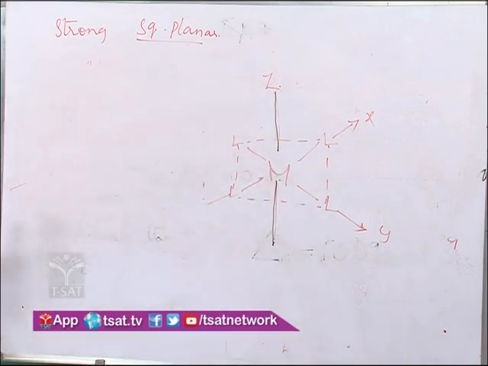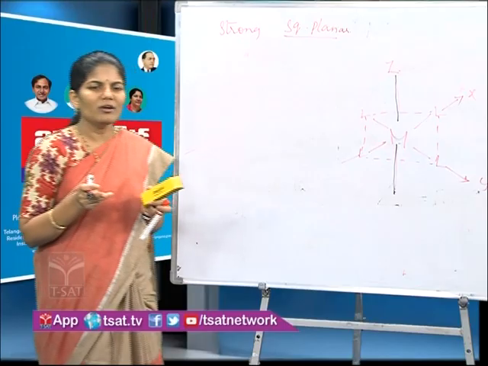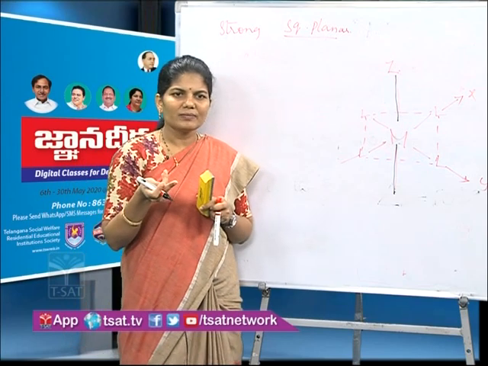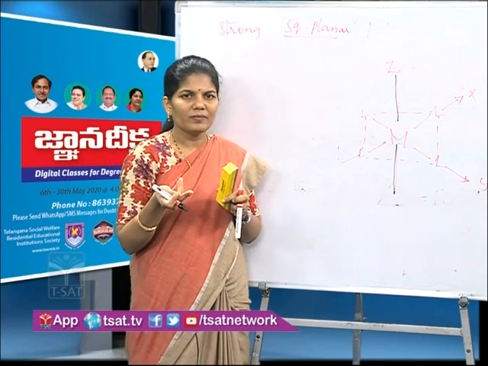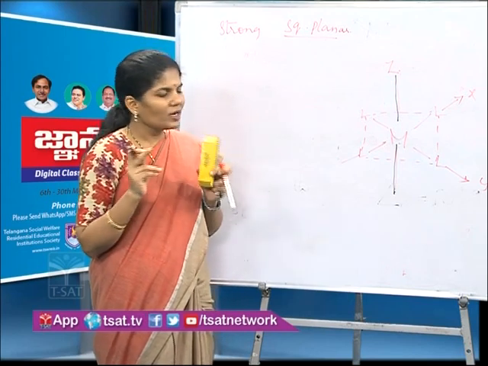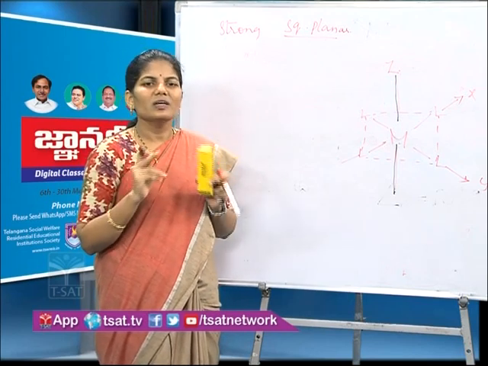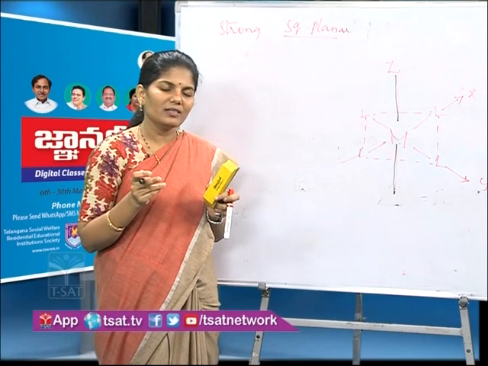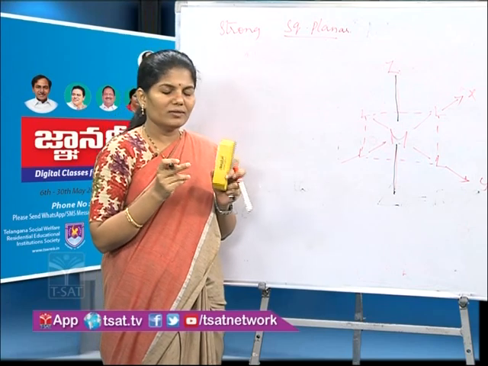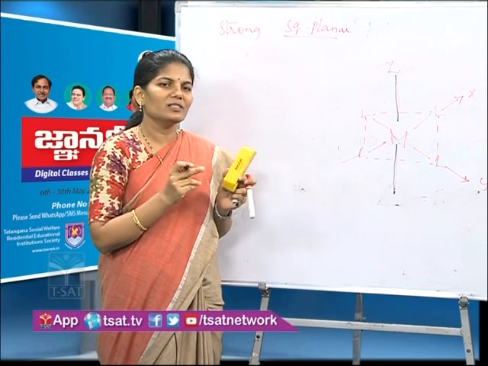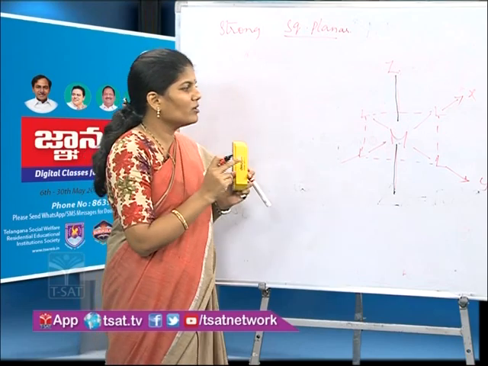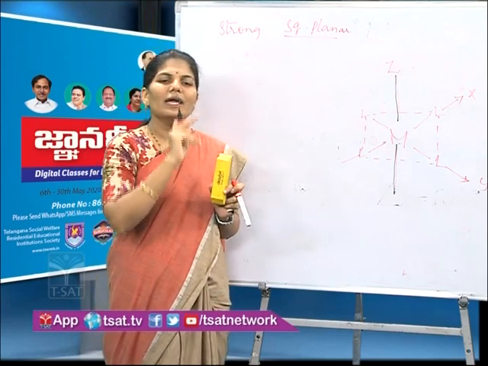That means the orbitals which have their lobes along the z axis, or in between the z axis, will not experience much repulsion. They experience repulsions from the ligands present along x and y, but very little compared to the orbitals which have their lobes along the x and y axis.